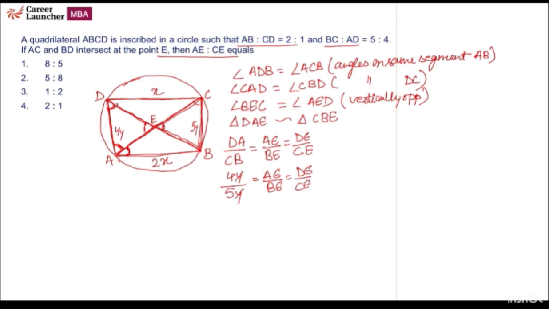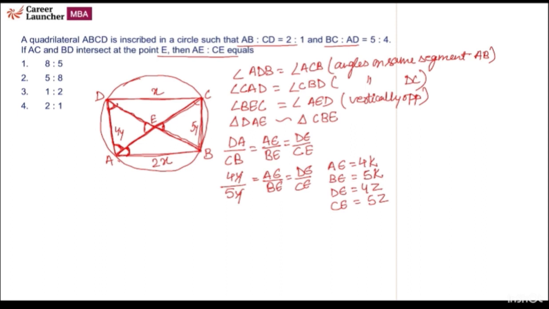So this ratio is 5 is to 4. Let's say AE is equal to 4K, BE is equal to 5K, DE is equal to 4Z, CE is equal to 5Z. Let's move further.